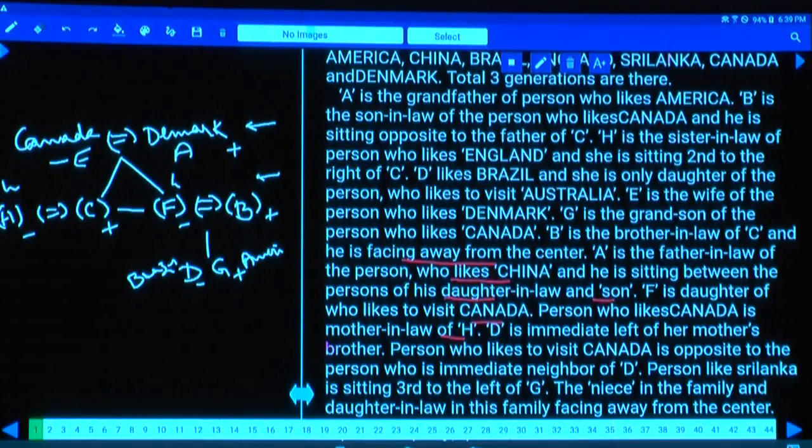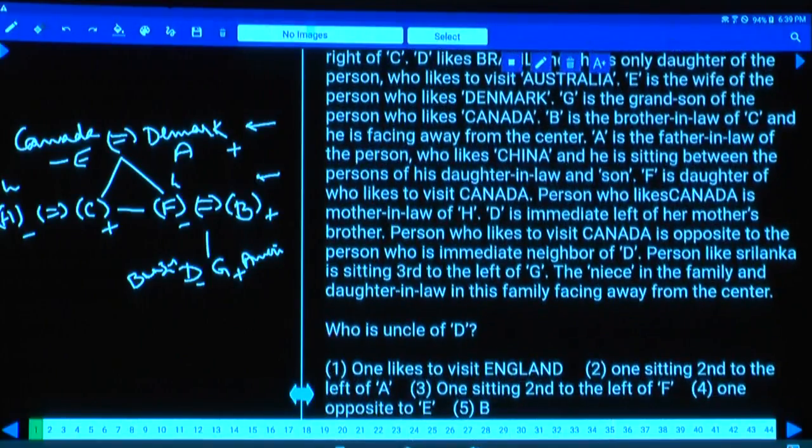D is to the immediate left of her mother's brother. Her mother's brother is C, and D is to the immediate left of C. And the person who likes to visit Canada is opposite to the person who is the immediate neighbor of D. The person who likes Sri Lanka is seated third to the left of G. From here onwards, the seating arrangement.